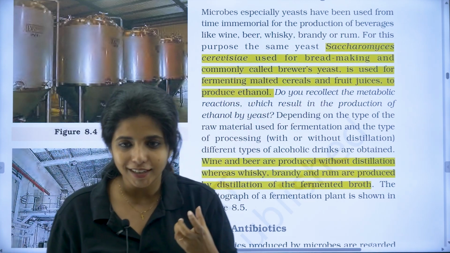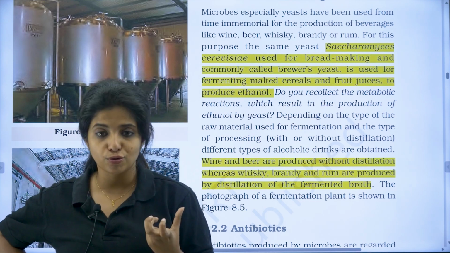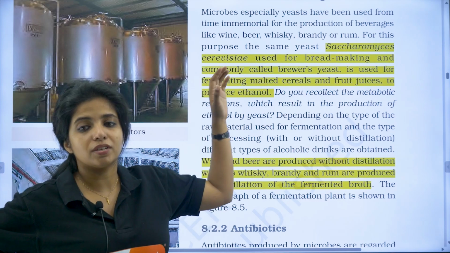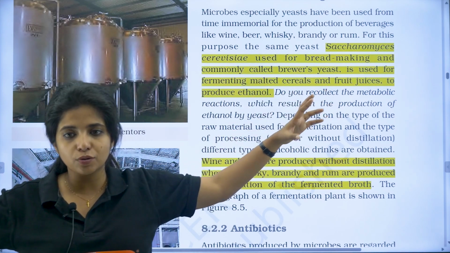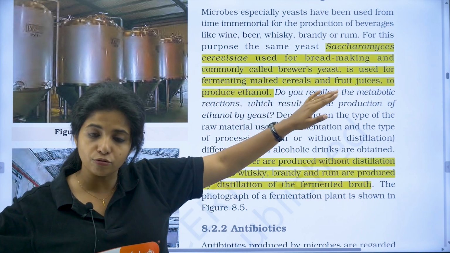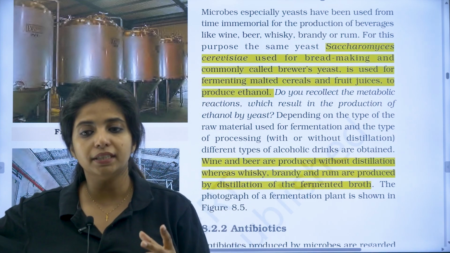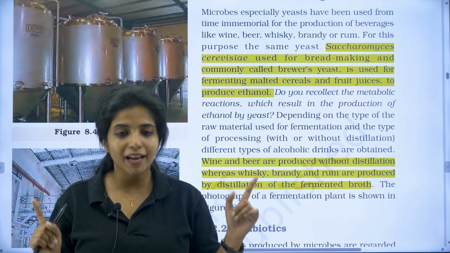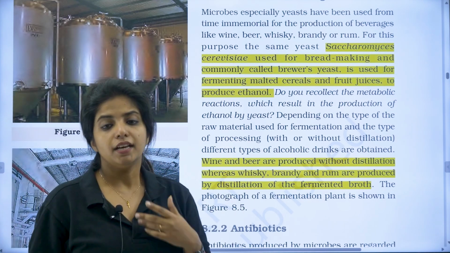Ethanol is an alcohol. Basically, these malted cereals as well as fruit juices are fermented to produce ethanol with the help of the same yeast, Saccharomyces cerevisiae, but over here you call it brewer's yeast because it is dealing with brewery, that is, making of alcohol, right? So it helps in fermentation of malted cereals and fruit juices. Again, a straight question: what helps in the fermentation of malted cereals and fruit juices, and what does it produce? Basically, it produces ethanol, and who is responsible? Saccharomyces cerevisiae.